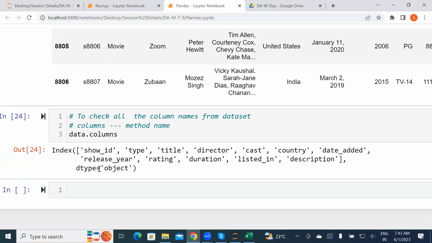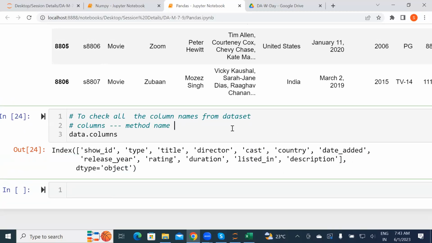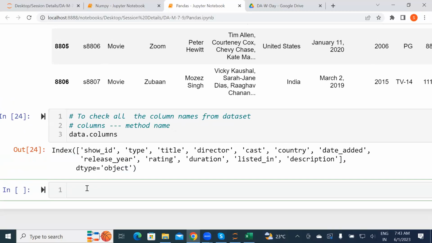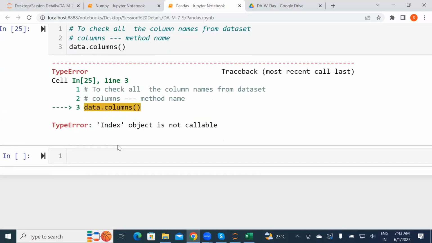So, this is the object of dtype. This will be your index of everything, like what will be your columns. All the columns, whatever you have, they will be added here. There will be one more way. Why are we not using it? See, you can use the bracket also, but then it will say the index object is not callable.